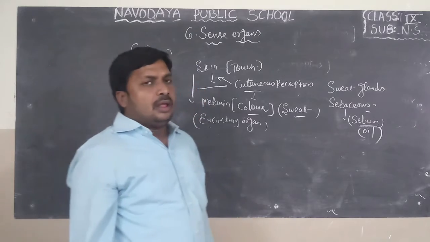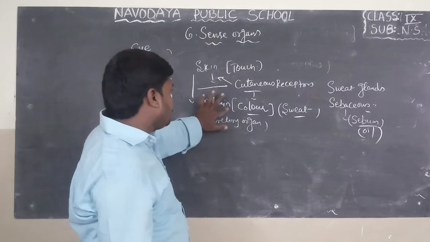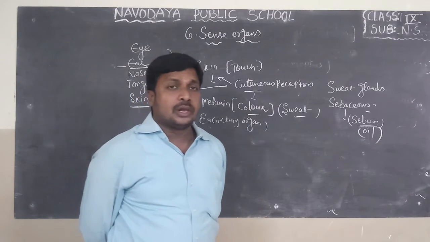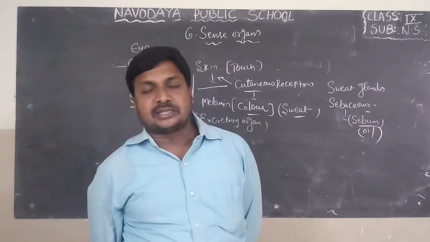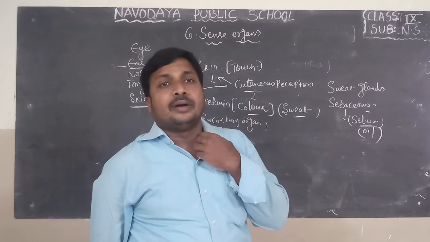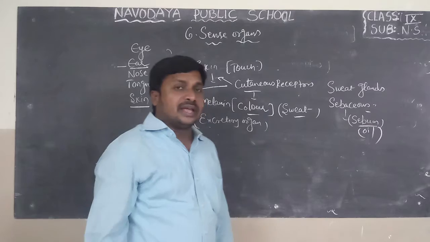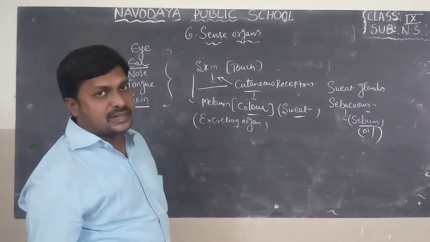And if you observe the skin, we can find different receptors for different senses. For example, for touch, tactile receptors; for pressure, Pacinian corpuscles; for pain, nociceptors. There are different types of receptors for different senses.